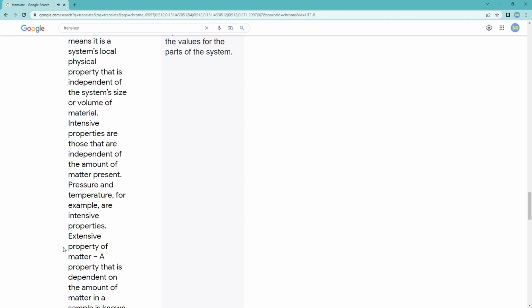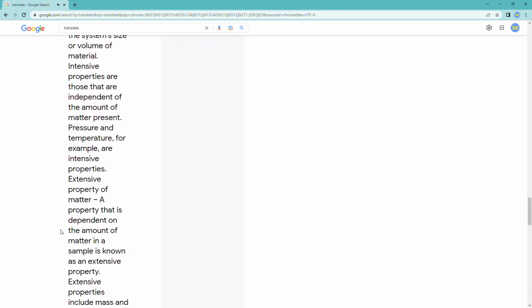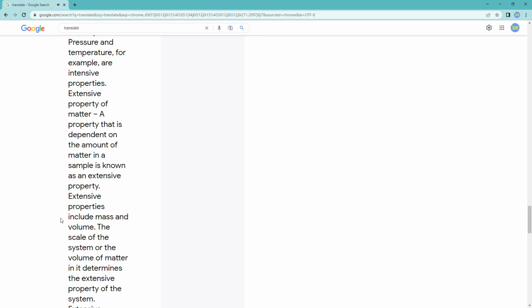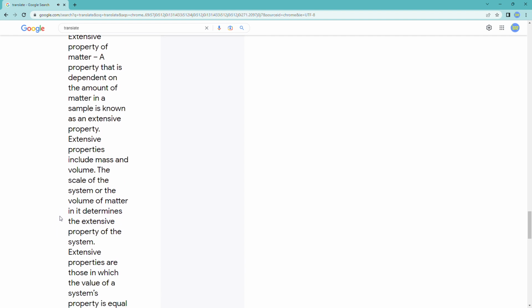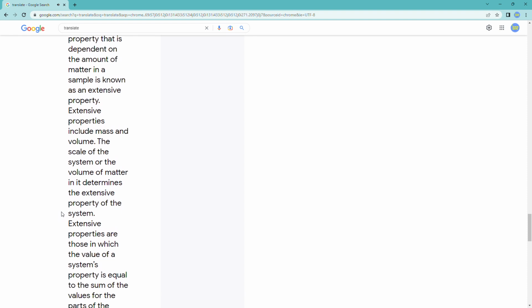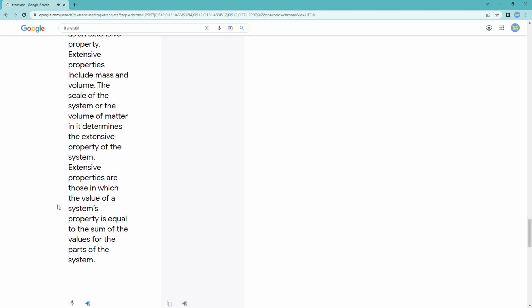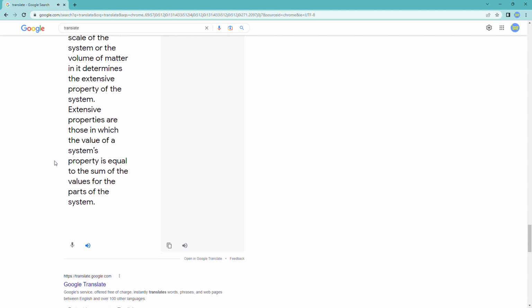Extensive property of matter: a property that is dependent on the amount of matter in a sample is known as an extensive property. Extensive properties include mass and volume. The scale of the system, or the volume of matter in it, determines the extensive property of the system. Extensive properties are those in which the value of a system's property is equal to the sum of the values for the parts of the system.